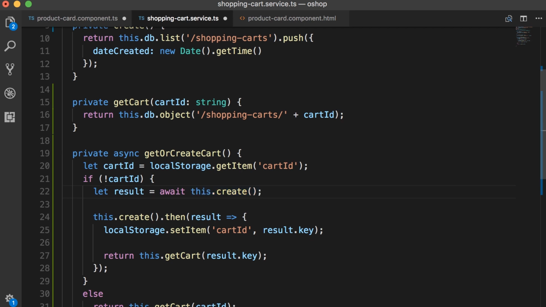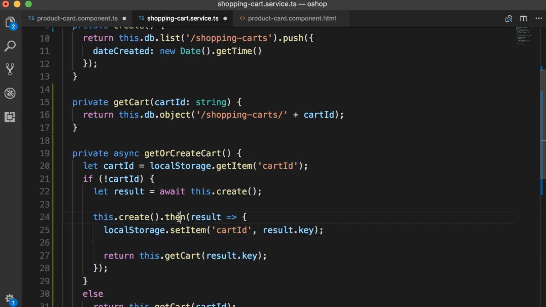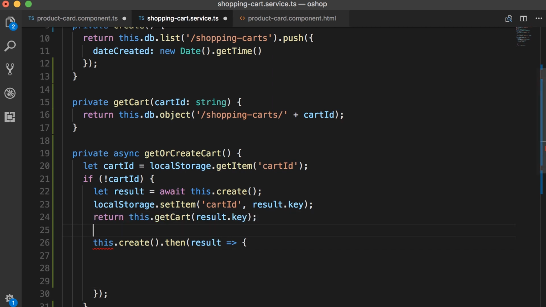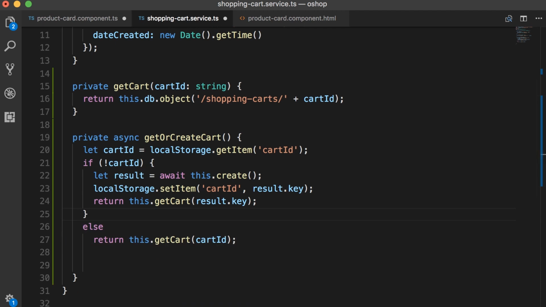Now at runtime, this code is going to execute asynchronously. So we are not going to wait for the result of this promise. In terms of the execution, our code will execute exactly like how we implemented these few lines. But using async and await, we can make our code look linear. So we don't have to call then on our promises. So here we have the result. Now we need to store it in the local storage. And finally, we need to return a cart with this ID. Now we no longer need this block. See, our code is now more linear.